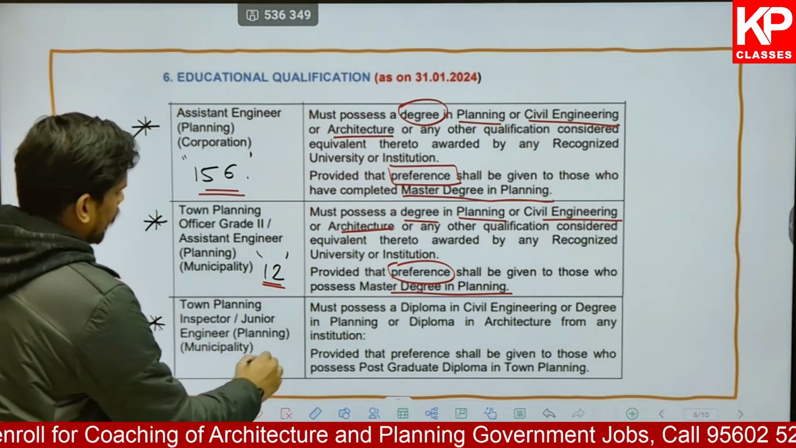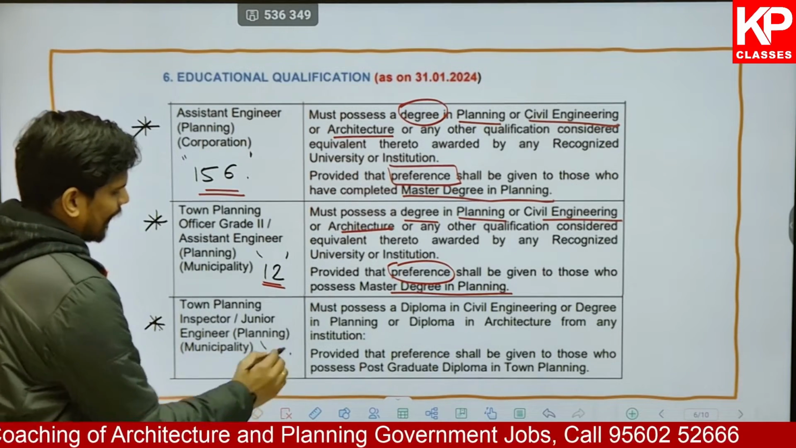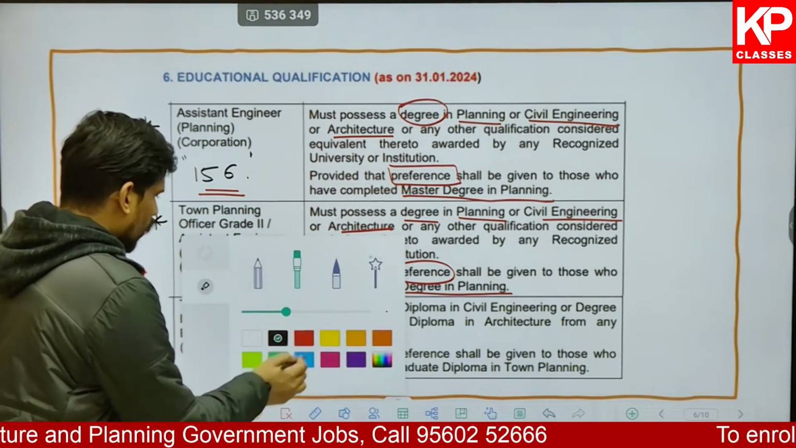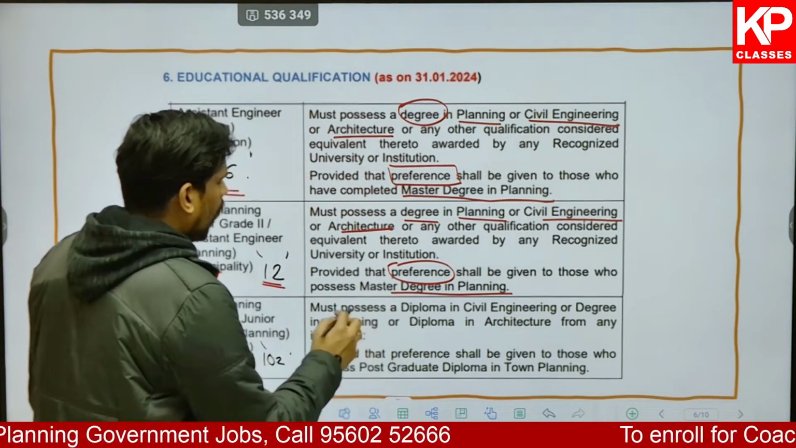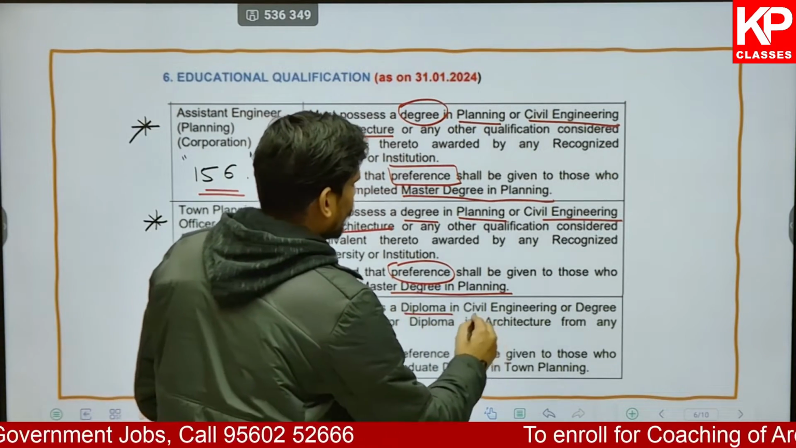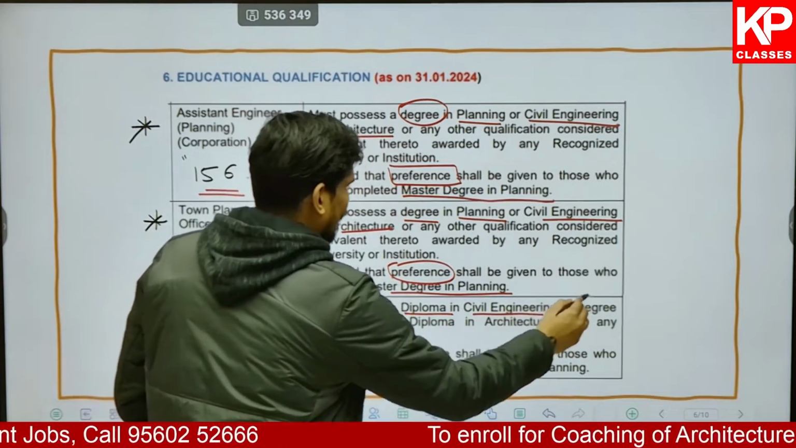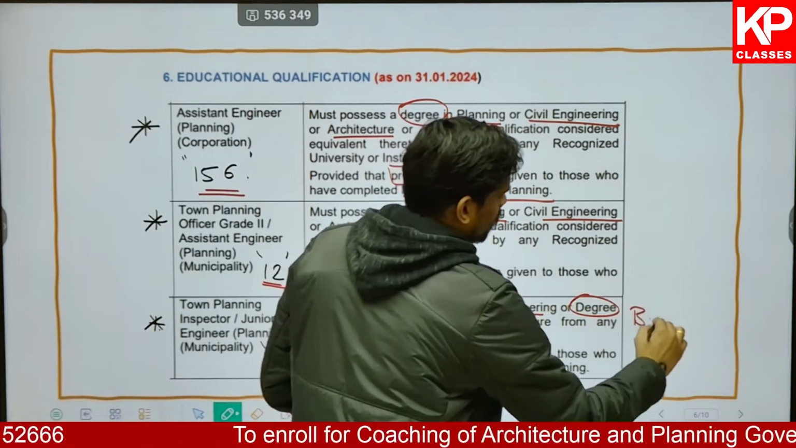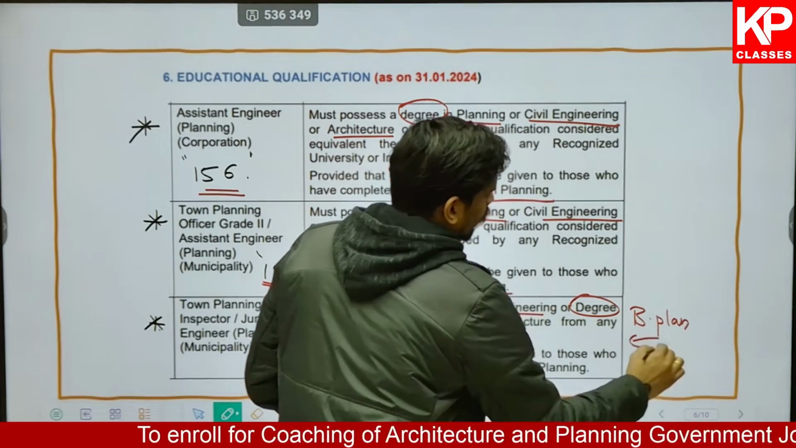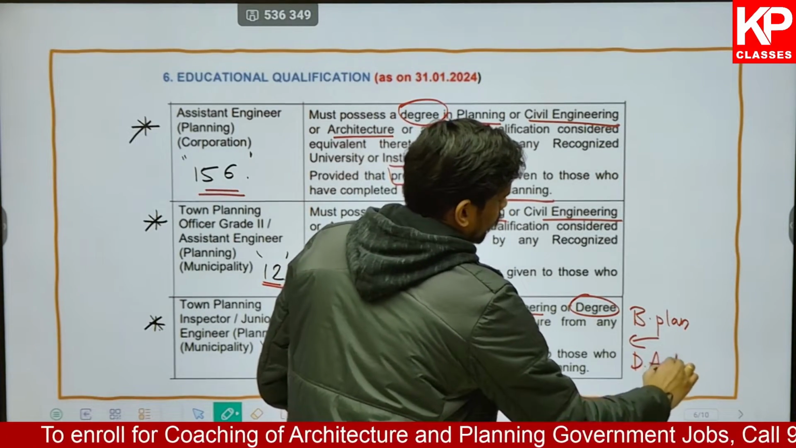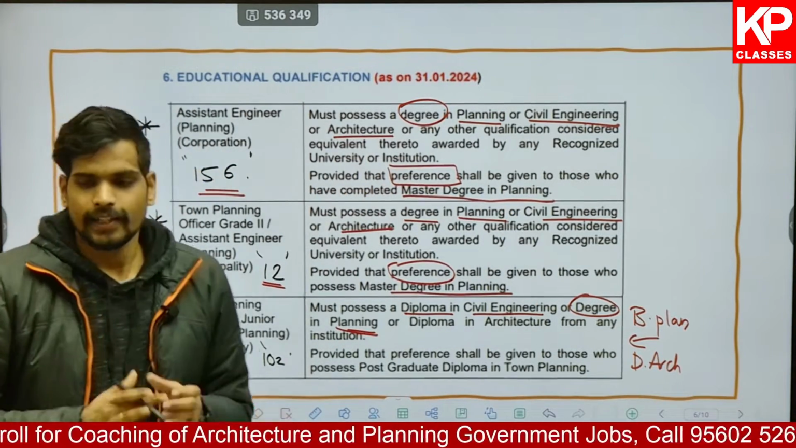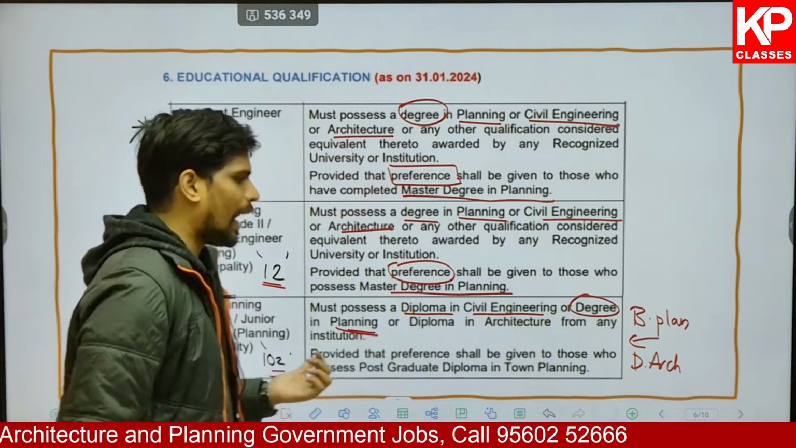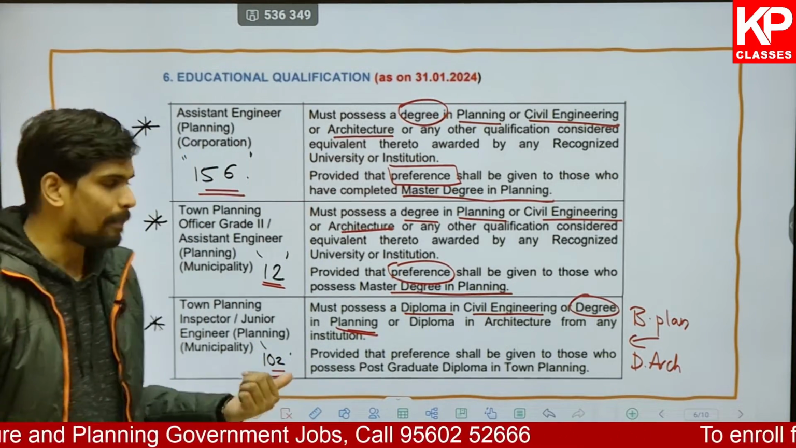Other than that, you also have junior engineer planning in municipality. For this post, there are 100 plus, approximately 102 posts. For this, the eligibility requirement is not BArch, but B Plan or Diploma in Architecture. So it is Diploma in Civil Engineering or Degree in Planning. So if you have a B Plan degree, or diploma in architecture or diploma in civil engineering, that is the eligibility requirement for these. So if you fall into this category, you will have an additional 100 posts for which you can apply.